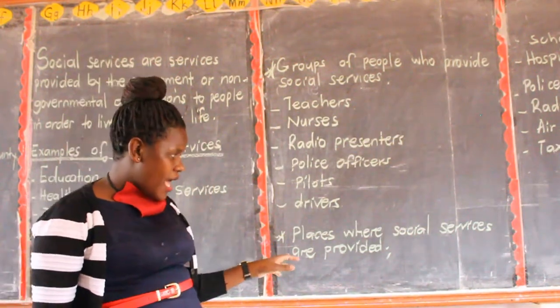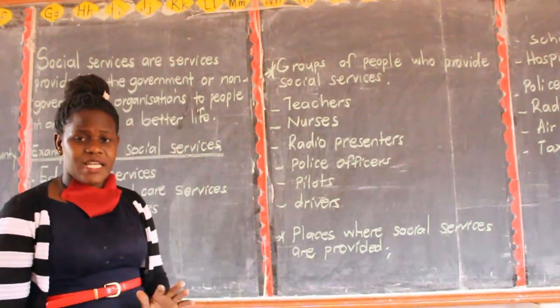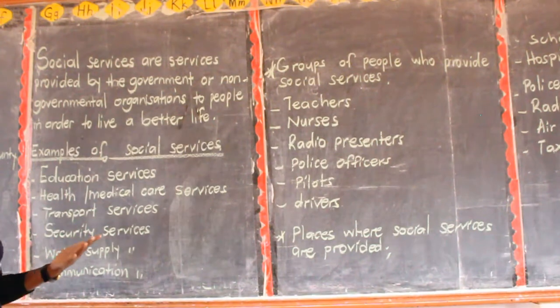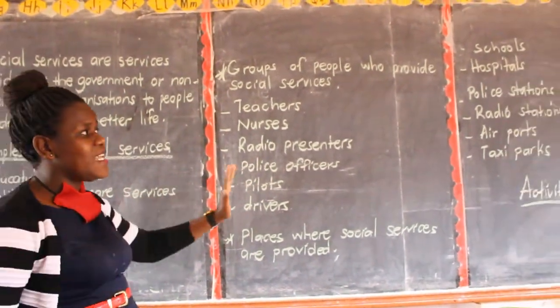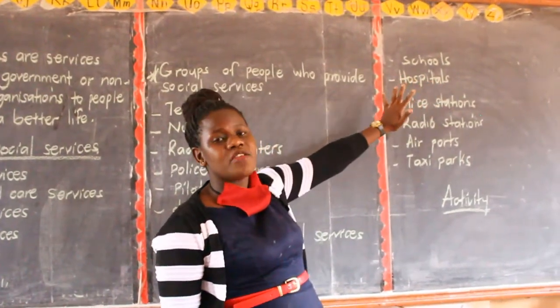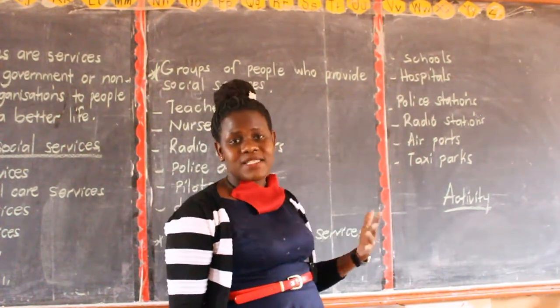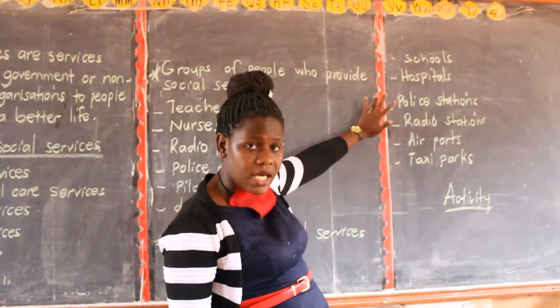Now let us move to places where social services are provided. Where do you find all of these social services? Where do you find education services? You talk of schools. Are we together? Schools. Then what about health or medical care services? You talk of hospitals. This is a place where you get the health or medical care services. Hospitals, pharmacies, dispensaries, clinics, you find health or medical care services there.